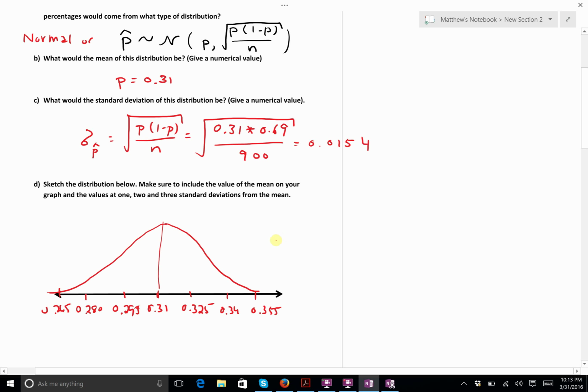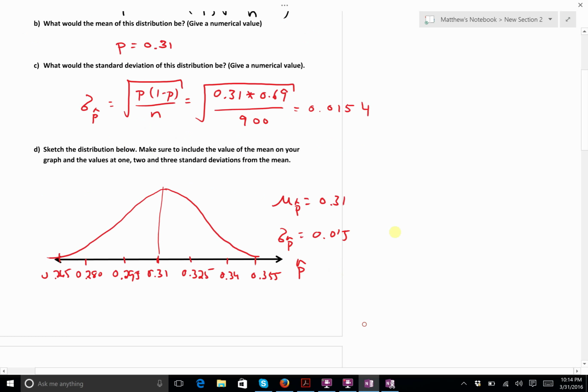Okay. So I'm going to use the fact here that the mean of P hat is 0.31. The standard deviation of P hat is roughly 0.015. So I'm just going to step out in units of 0.015. And really I should put P hat here down on the x-axis. All right. So the key is really knowing this fact right here. This is what we call the central limit theorem.